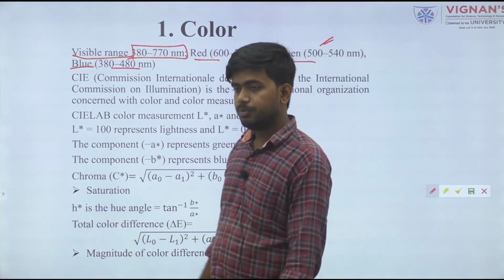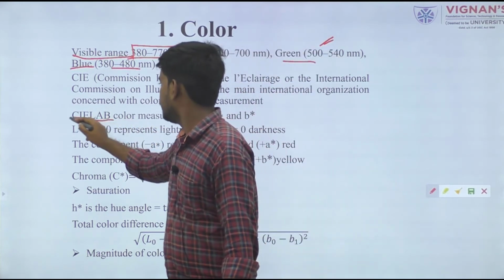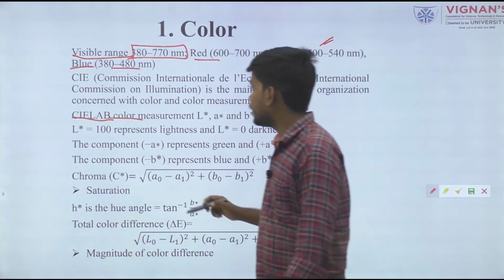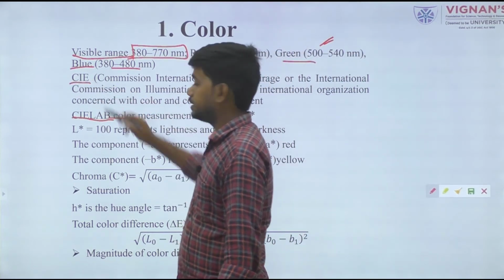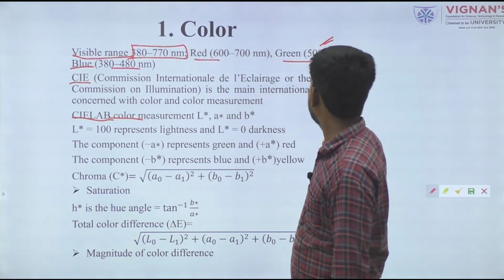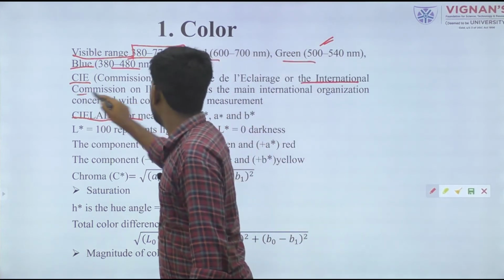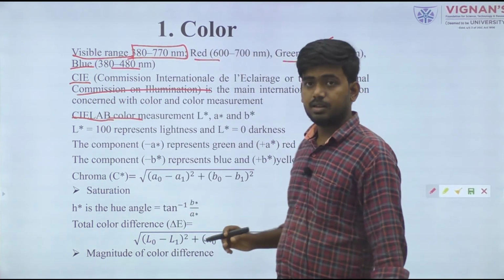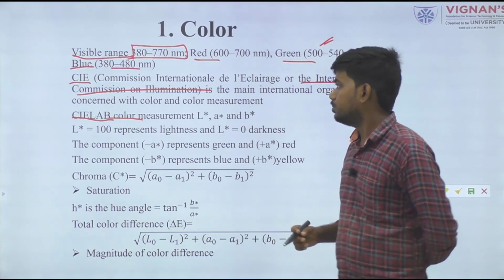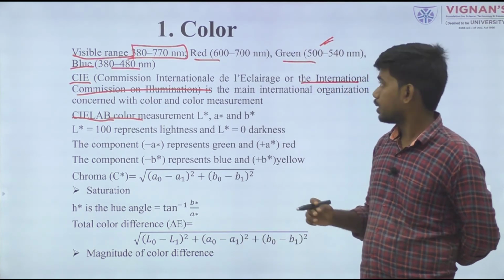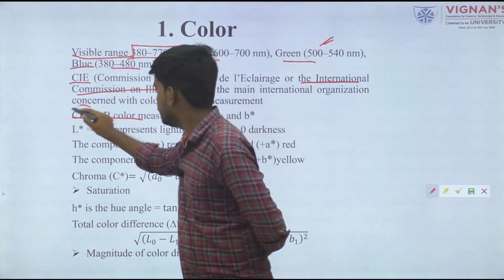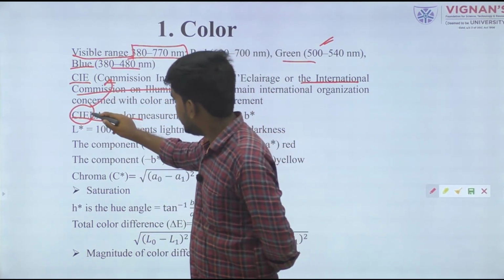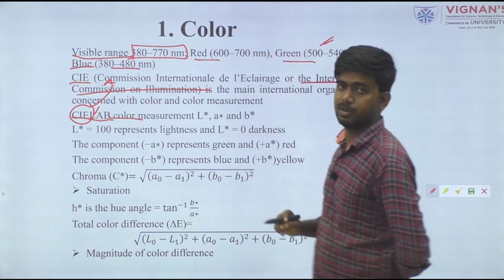Then commonly in the food industry, the color measurement method is CIE. CIE stands for International Commission on Illumination. This organization mainly deals with color measurement techniques and color properties. Lab means the L value stands for lightness value.